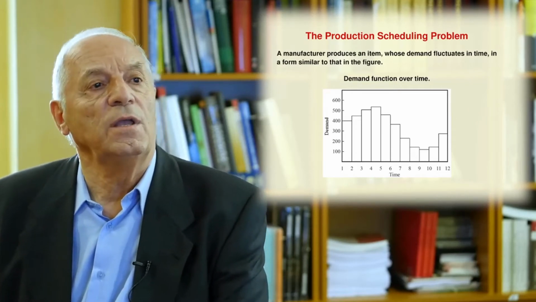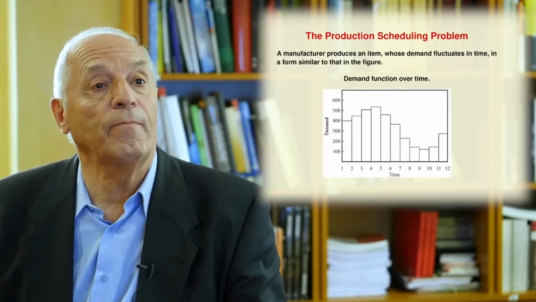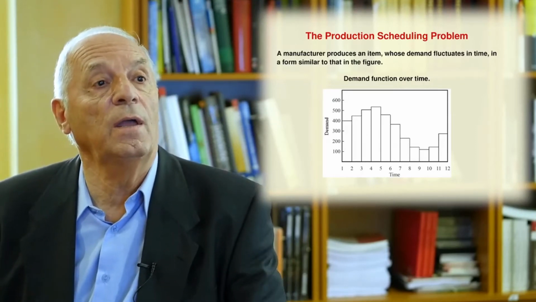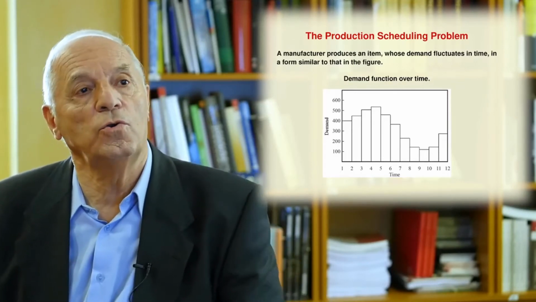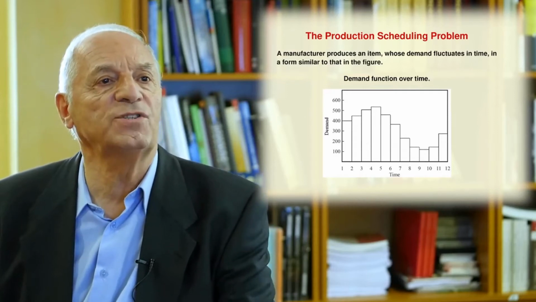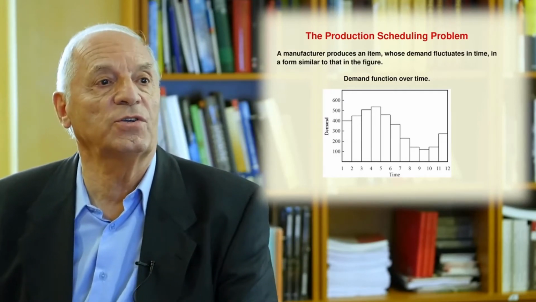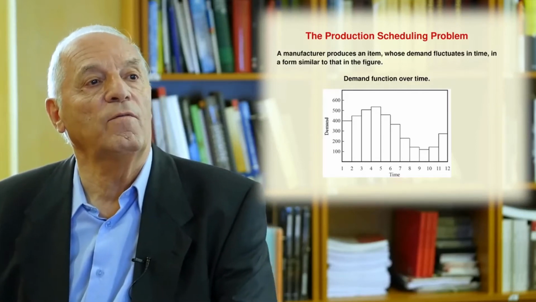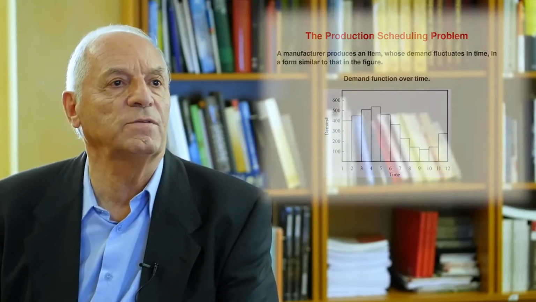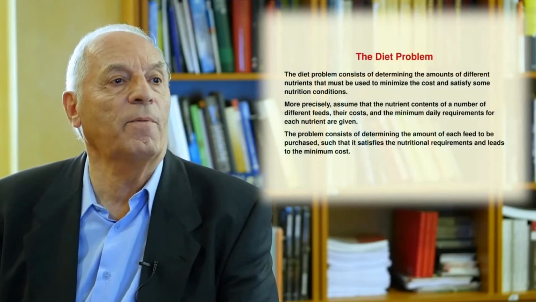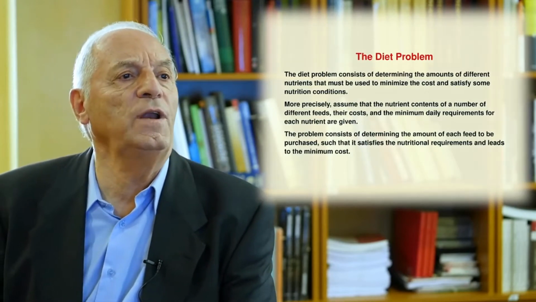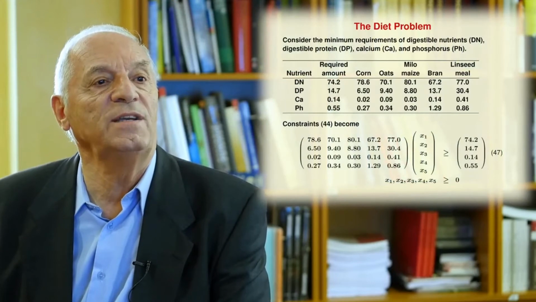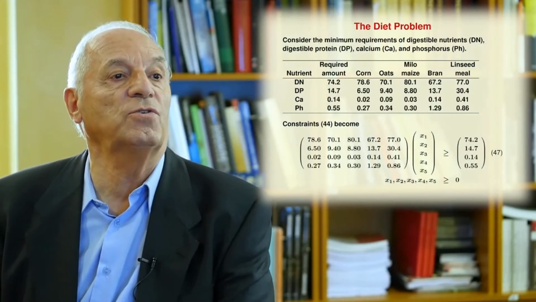Another problem will be the production scheduling problem, in which you have to satisfy a demand, and then you have two options: either to adjust the scheduling of fabrication to the demand, or you prefer to have a constant production and use some stock material just to cover the deficits in some periods. Another problem is the diet problem, in which you have to determine the amounts of different nutrients that must be used to minimize the cost and satisfy some nutrition conditions.